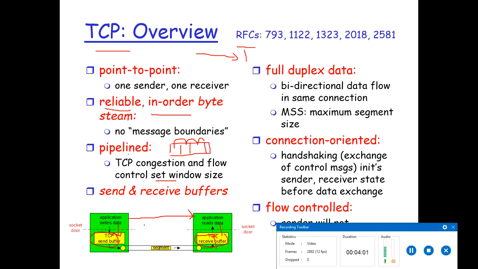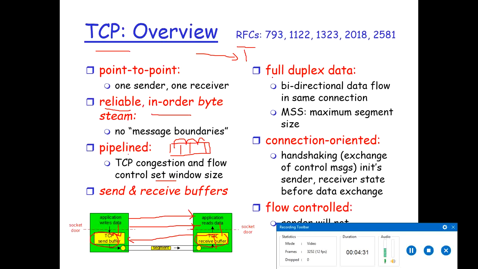Half duplex means both sender and receiver can send the data, but at a particular time only one of them. So for example, in half duplex, if the sender is sending the data, the receiver cannot send. If the receiver is sending the data, the sender cannot send. An example of half duplex is the walkie-talkie. You might have seen the walkie-talkie in the hands of policemen or security personnel standing at airports, or security guards.